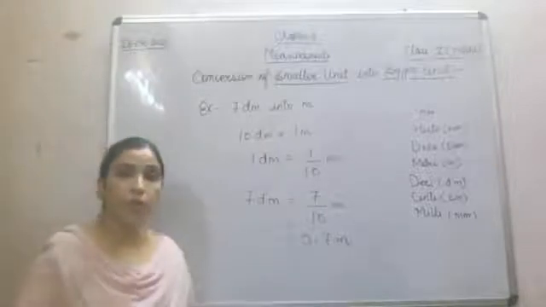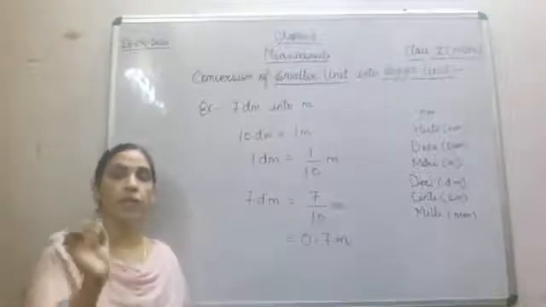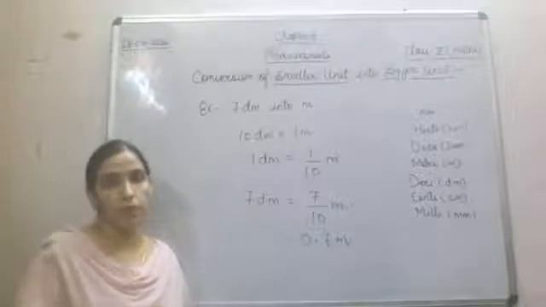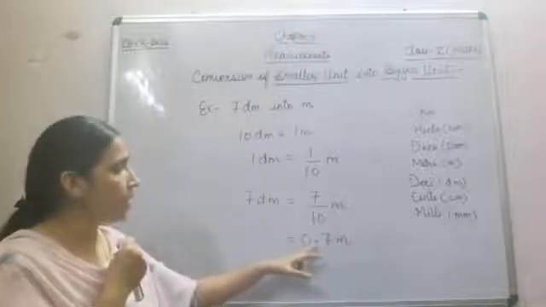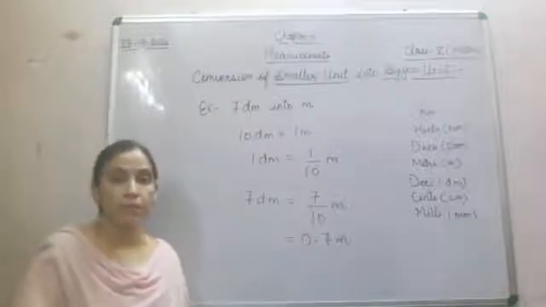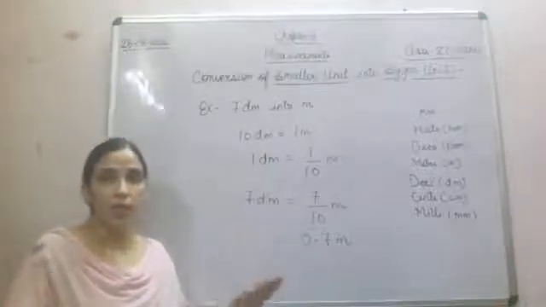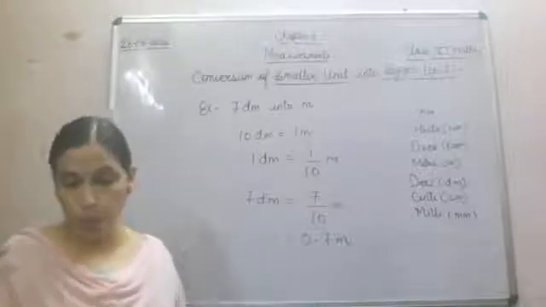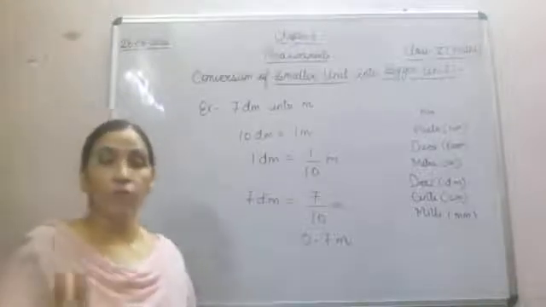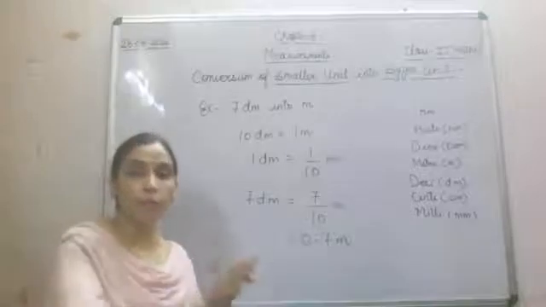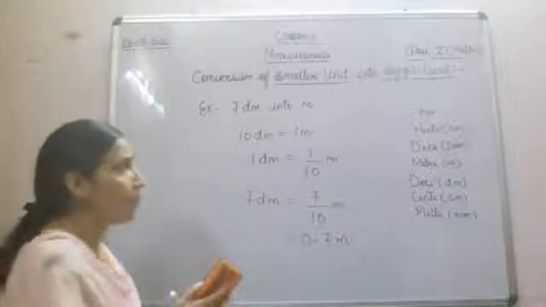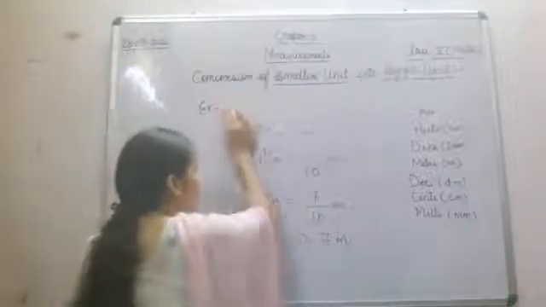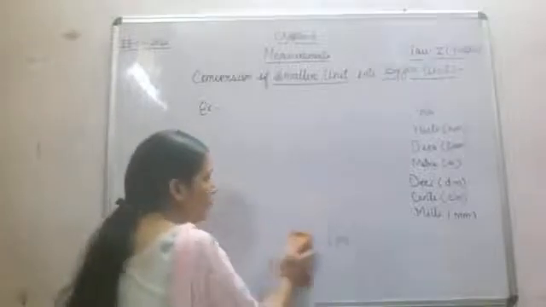So what we will do? We will count and put the decimal point over there. Fine. So what we have done, we have counted 1 and then we put the decimal. So this concept is related to conversion of a smaller unit into a bigger unit. Now the last example which we are going to take, again how to convert a smaller unit into a bigger unit.